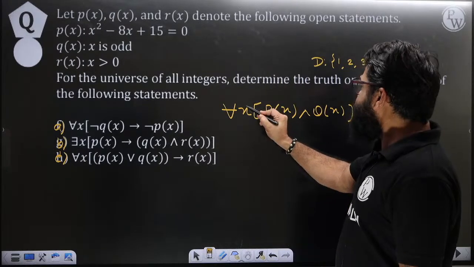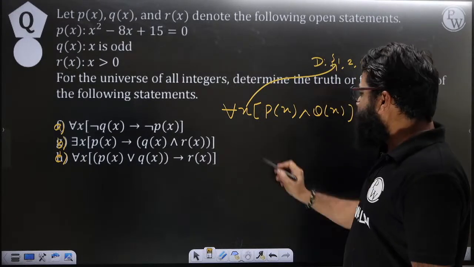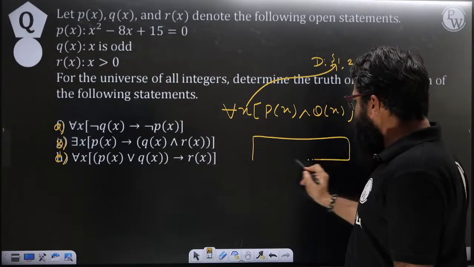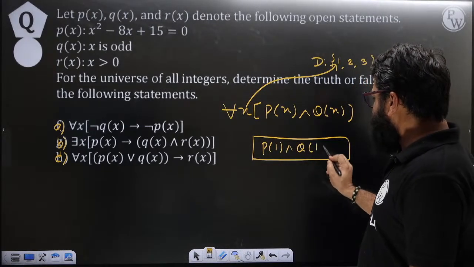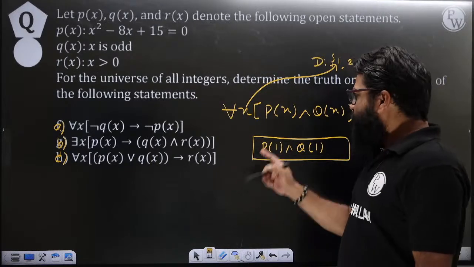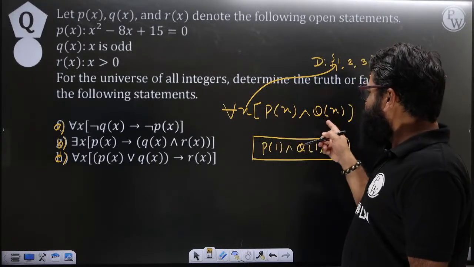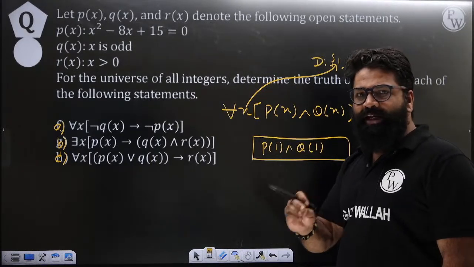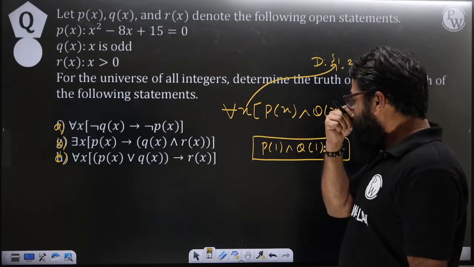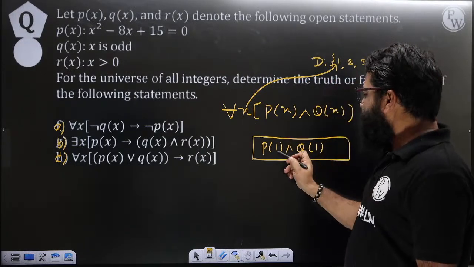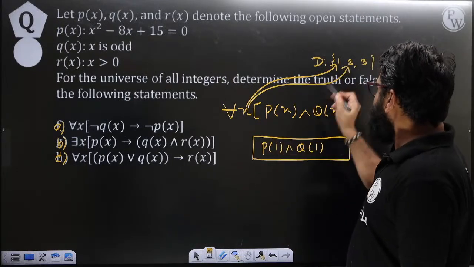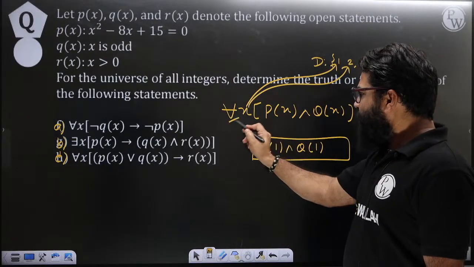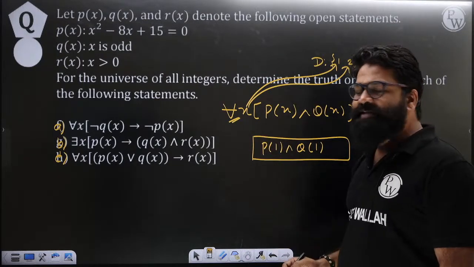Now see, this x will go and take element number 1 and substitute into this. So it will become P of 1 and here it will become Q of 1. Now do not make that mistake. Don't put 1 over here and 2 over here. No, it takes one element at the same point of time. So this x takes the element 1 and substitutes here P of 1 and Q of 1. Now this x will take the element 2. After that, what does it signify? It signifies an AND condition.